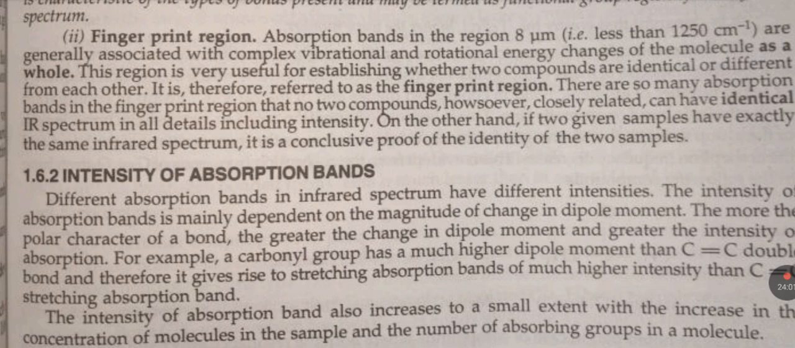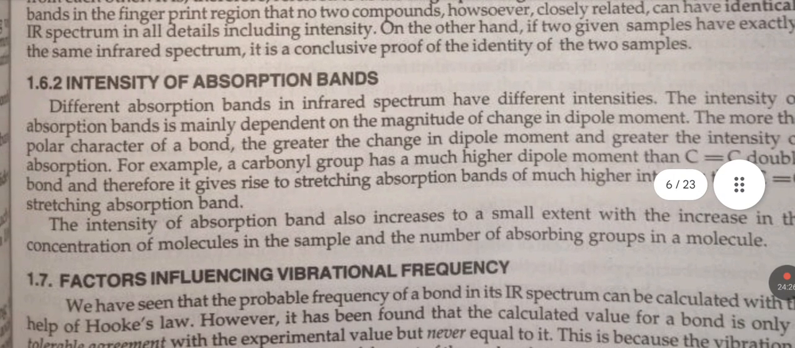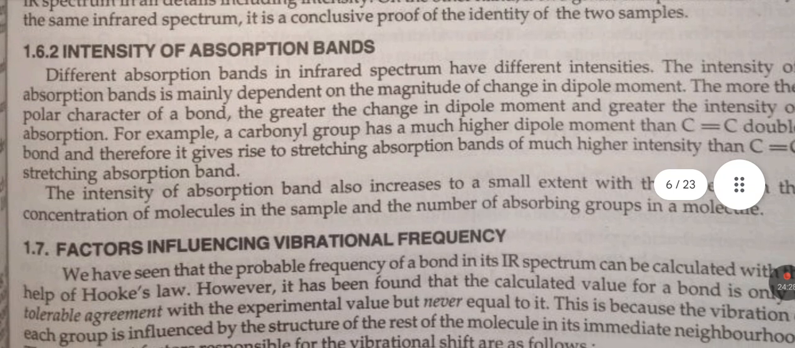There are so many absorption bands in the fingerprint region that no two compounds, however closely related, can have an identical IR spectrum in all details including intensity. On the other hand, if two given samples have exactly the same infrared spectrum, it is a conclusive proof of the identity of the two samples.